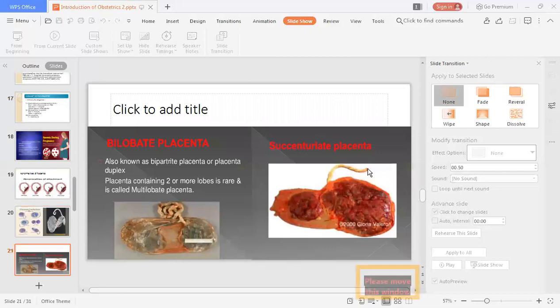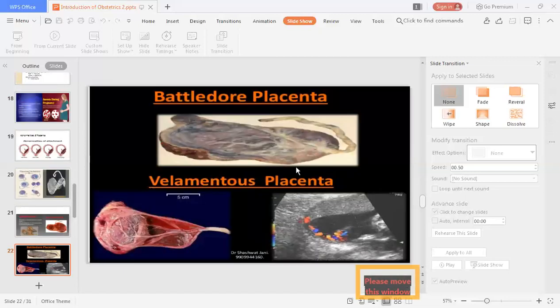Bi means two, so it is also known as a bipartite placenta or placenta duplex. Duplex means two. If the placenta contains two or more lobes, which is rare, it is called a multilobate placenta. Another variety is the succenturiate placenta. Succenturiate means some additional placenta is there, that is, an accessory placenta may be present. So that is the abnormality from the shape point of view.